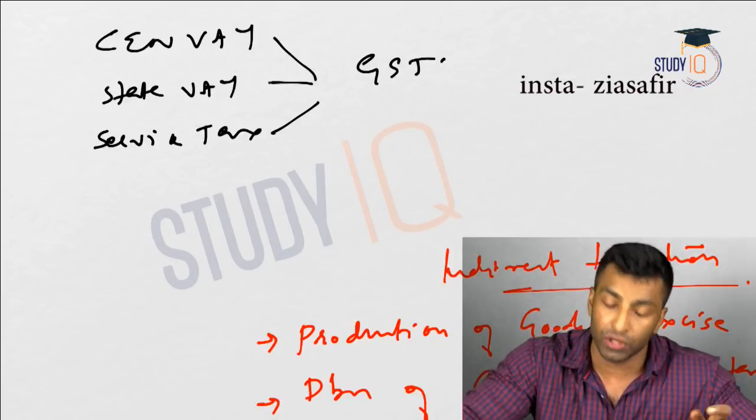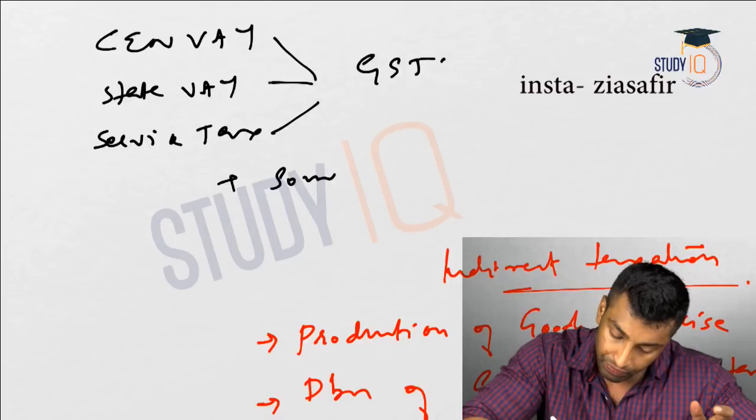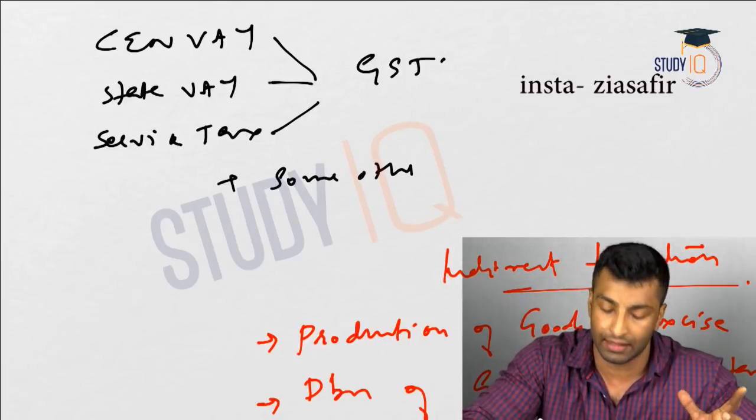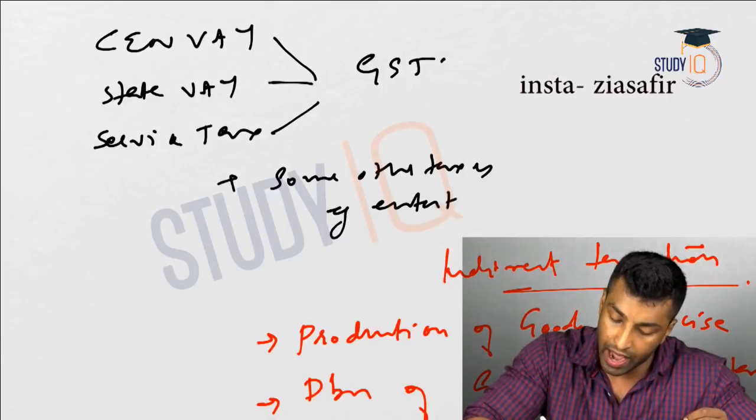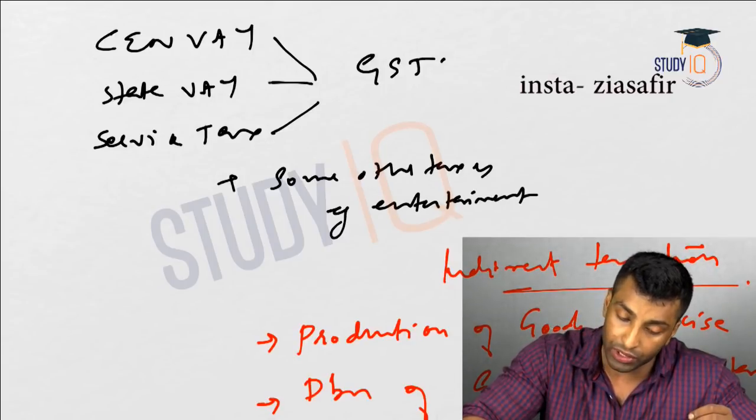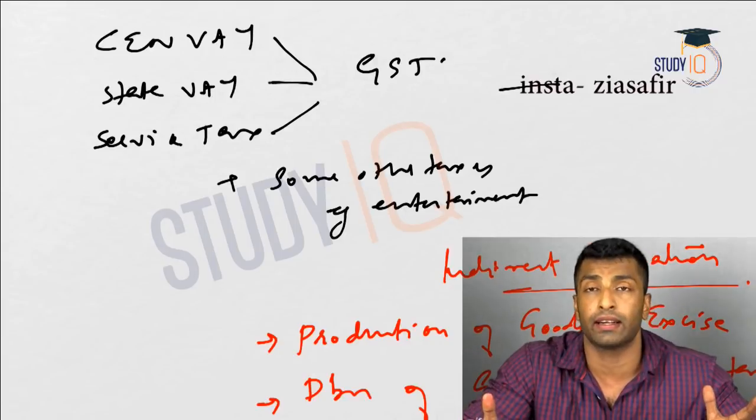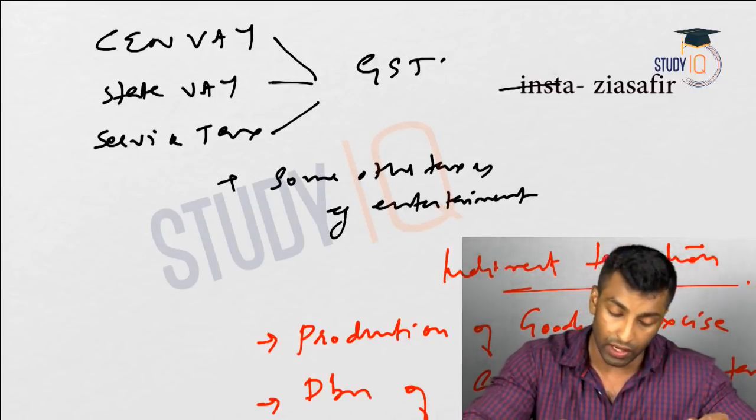Okay, so almost, plus some other taxes like entertainment taxes and everything, all merged into GST. So almost all indirect taxes are merged into GST. Now what are the components of GST?